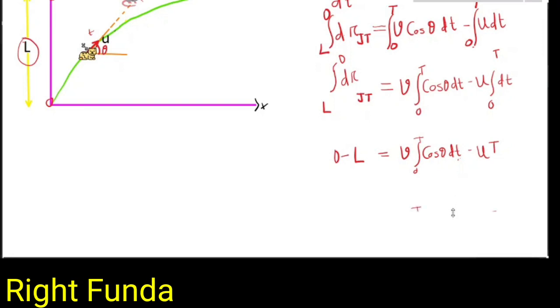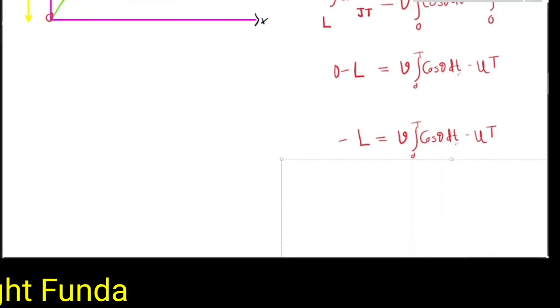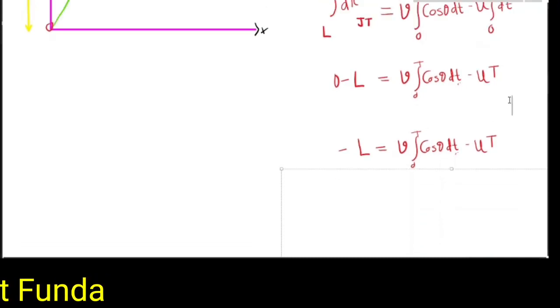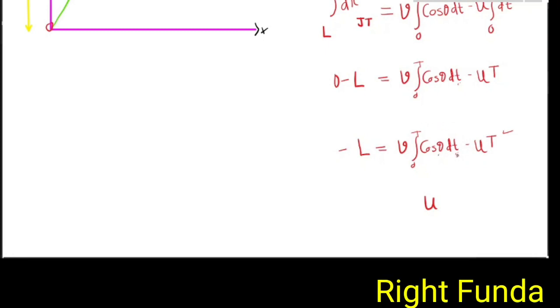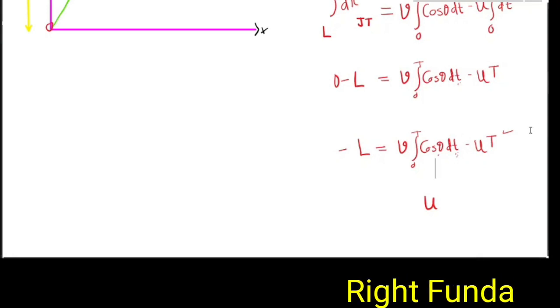So we got this equation, simplify this one, and we got minus L is equal to the integral of v cos theta dt minus ut. So this t could have been calculated if I knew the integration of this. But how to calculate the integration, I don't know, because theta as a function of time, or time as a function of theta, is required. That I don't know right now. So let it be like this for now.